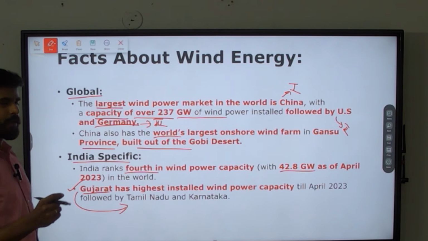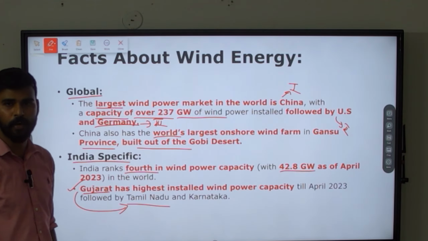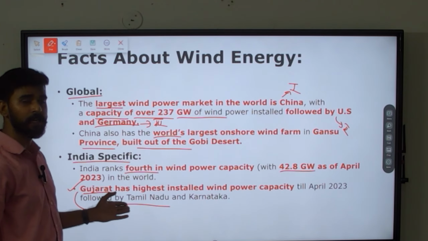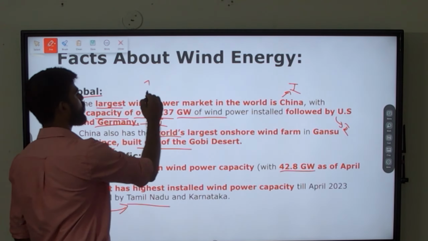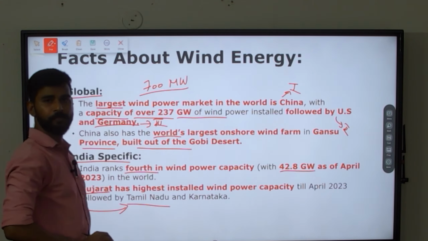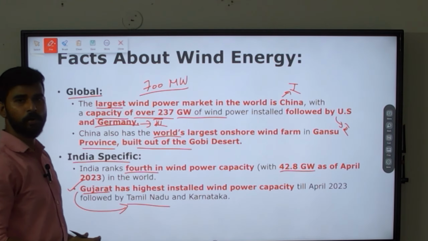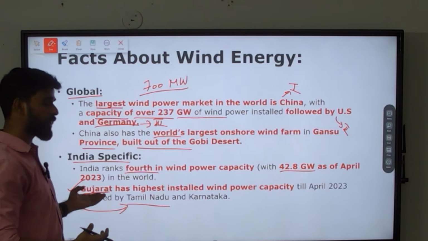Gujarat has recently attained the position which had been held by Tamil Nadu for a very long time. Recently Gujarat has installed 700 megawatt of windmill capacity.